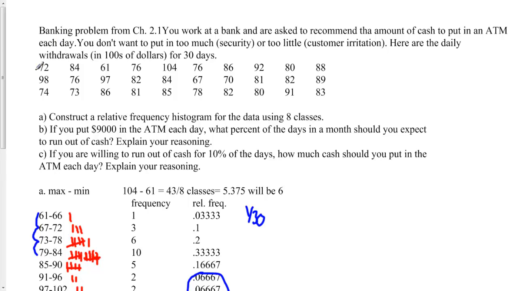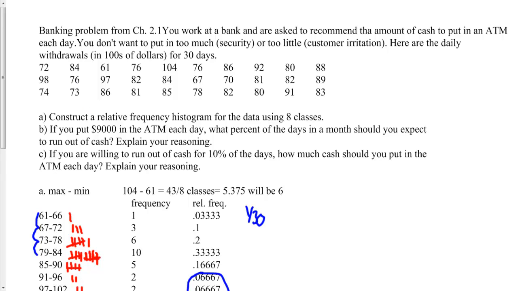Cash to put in an ATM each day for 30 days. And you don't want too much and you don't want too little. And these are the 30 amounts that you can put into the bank for 30 days. So this is $7,200, $9,800, $7,400 because these are in hundreds of dollars.